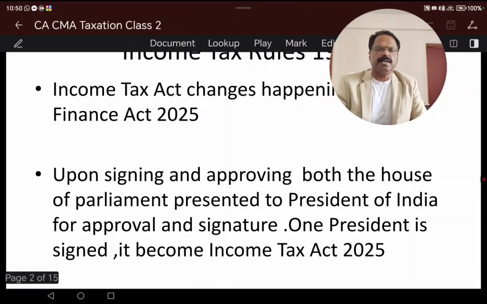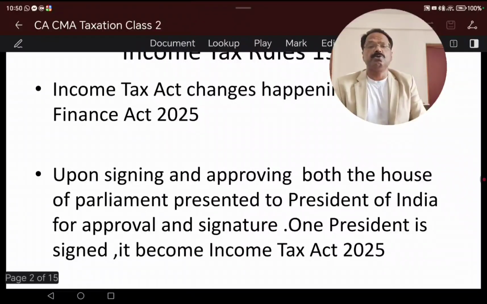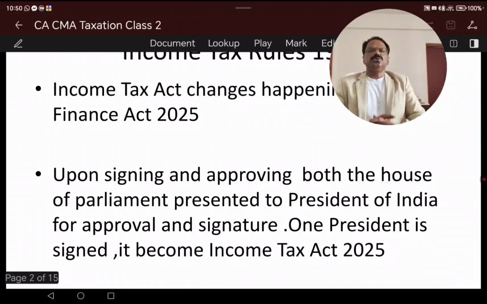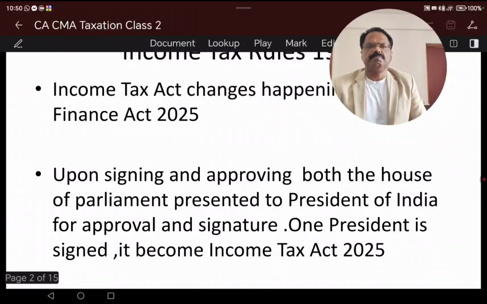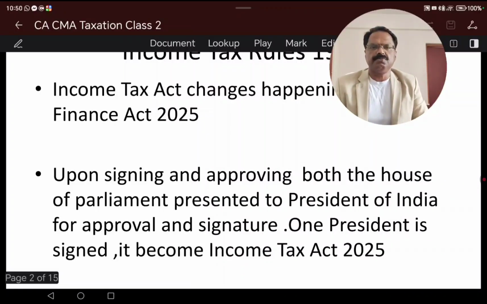Upon agreement by both Houses of Parliament, it goes to the President of India, and the President signs. Once the bill is signed by the President of India, it becomes the Finance Act.